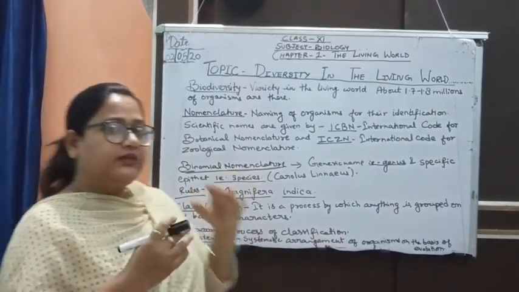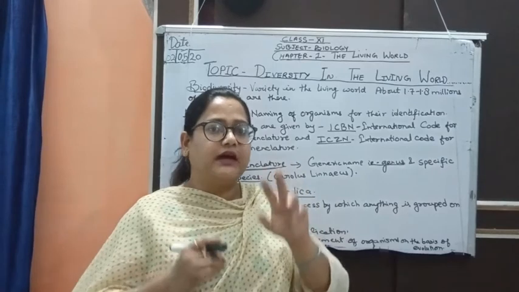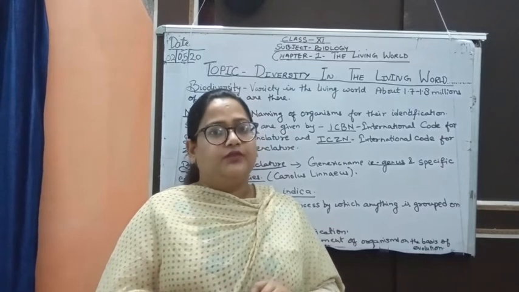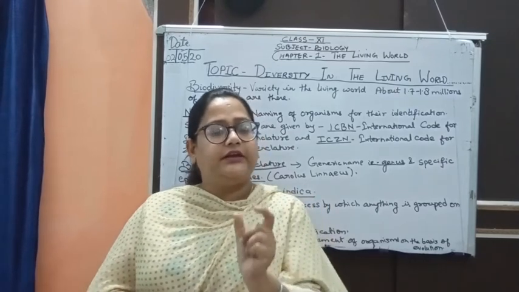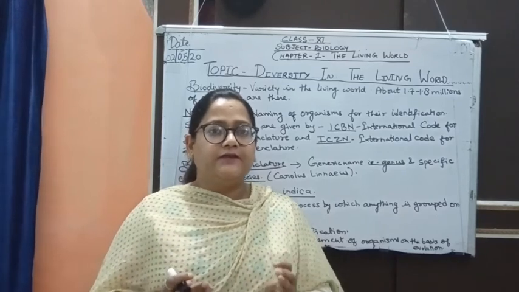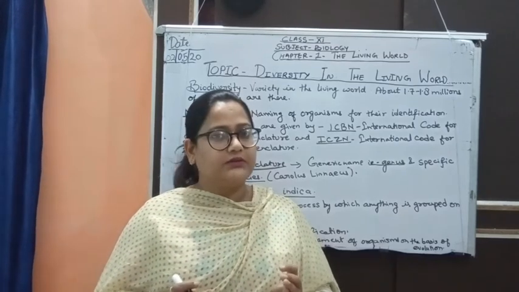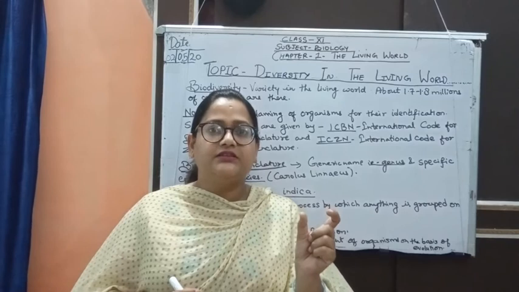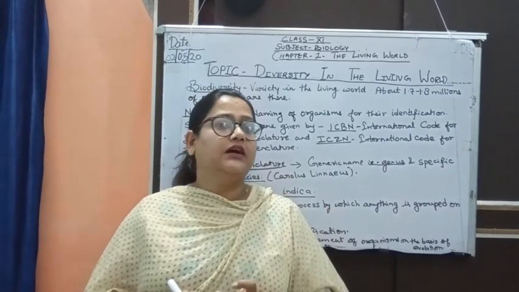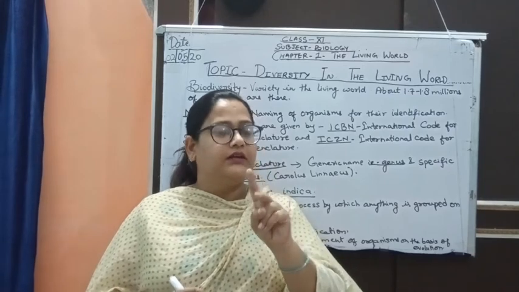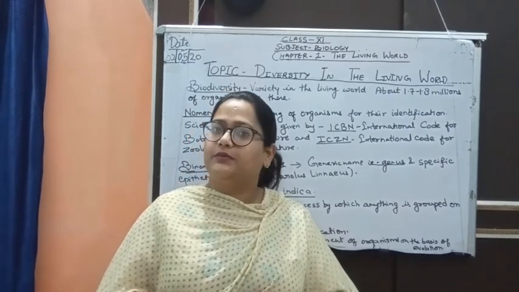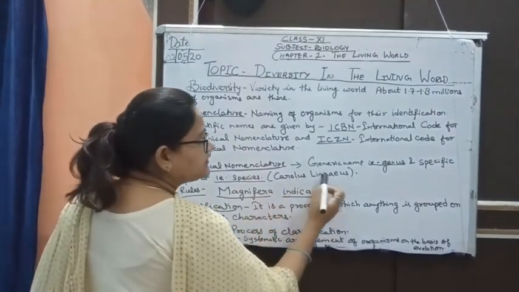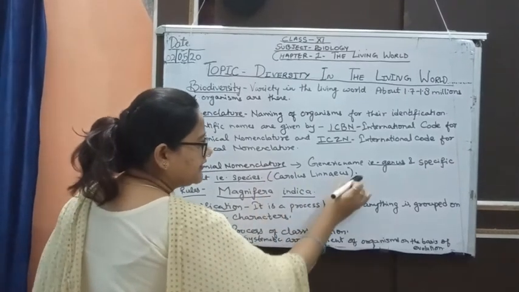When the naming is done on 2 points, that is known as binomial nomenclature, meaning on the basis of genus and species. For example, Mangifera indica. It is the scientific name of mango. What is the scientific name of mango? Mangifera indica. Mangifera represents the genus and indica represents the species. So 2 names are there. That's why this process is known as binomial nomenclature. And who has given this nomenclature? It was given by Carolus Linnaeus. He was the scientist who gave this nomenclature.